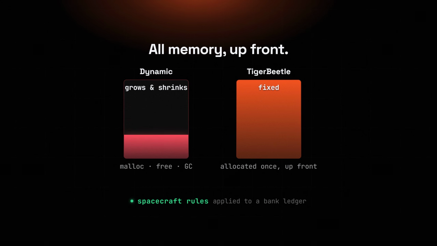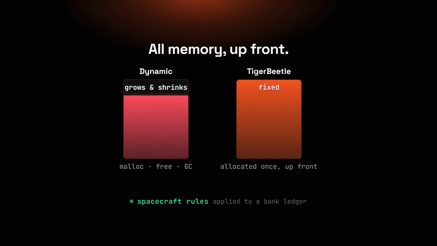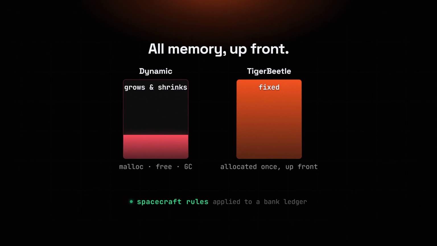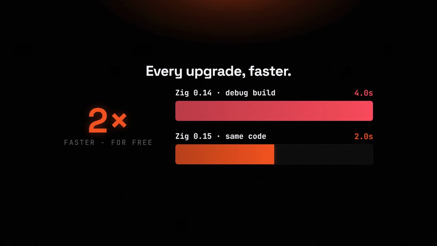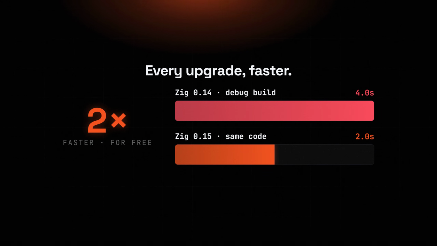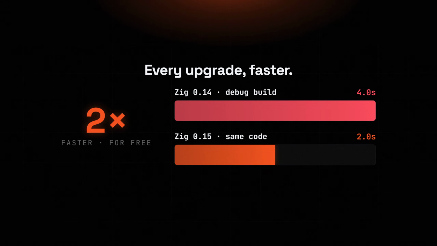Zig's no hidden allocation philosophy makes that discipline feel natural instead of like a constant fight. And staying on Zig keeps paying dividends. One recent upgrade from Zig 0.14 to 0.15 made their debug builds twice as fast for free just by updating the compiler. You rarely hear a team call a breaking language change a pleasure. This one genuinely does. Does it hold up?